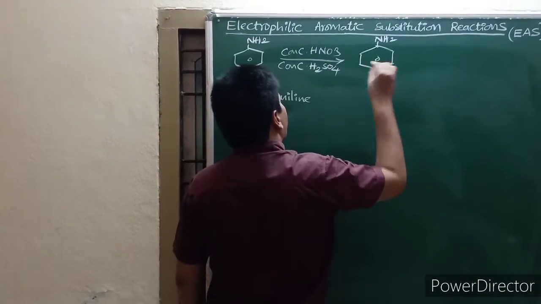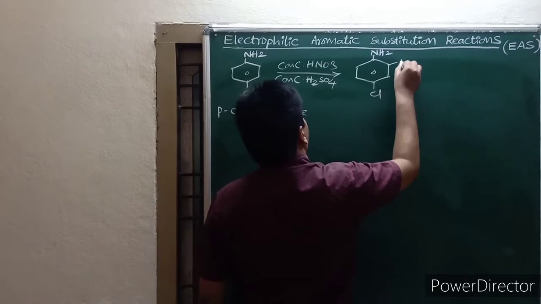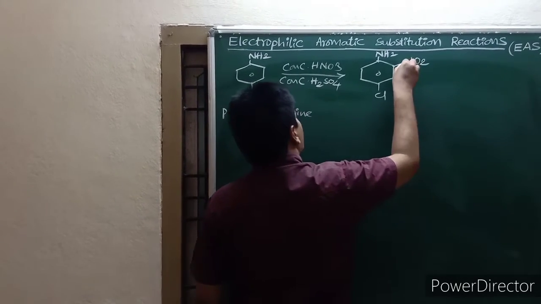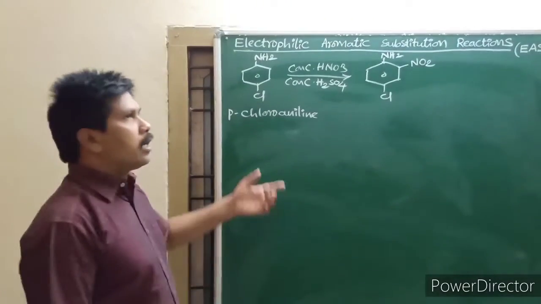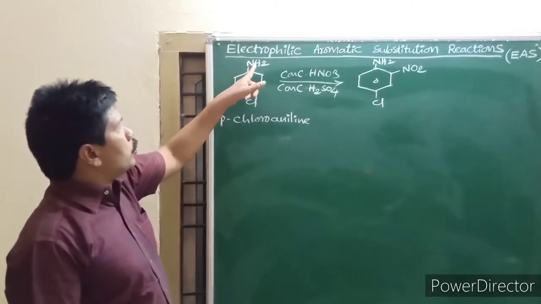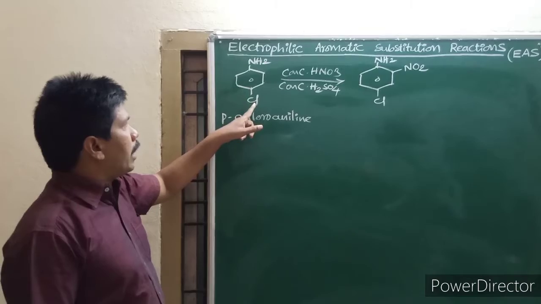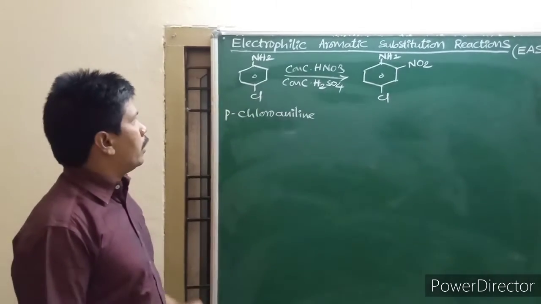The incoming electrophile is attached ortho to NH2, since NH2 is more powerful than chlorine.